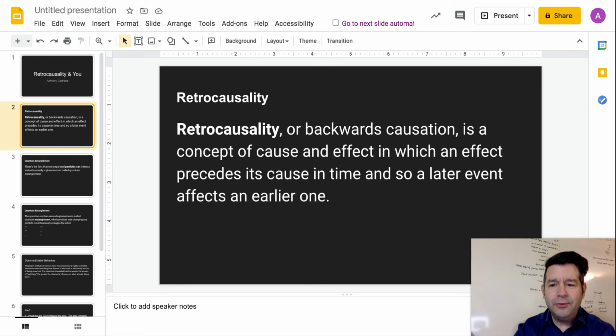So slide number 2 is retrocausality. It's a scientific concept in which an effect precedes its cause in time, so that a later event affects an earlier one. And what that's really saying is what happens in the past directly changes what happens in the future. And since that's true, what happens in the future directly changes what happens in the past.